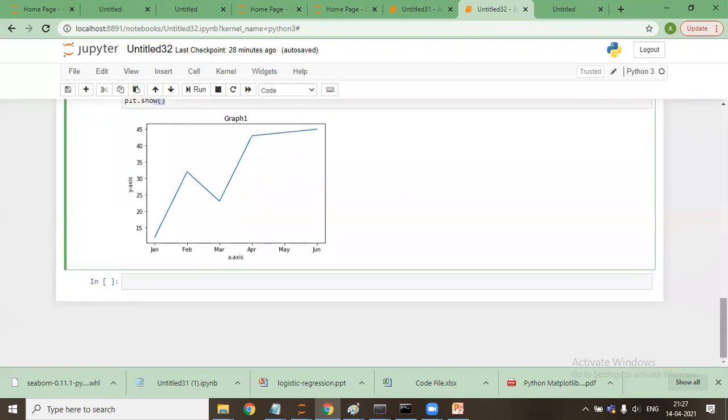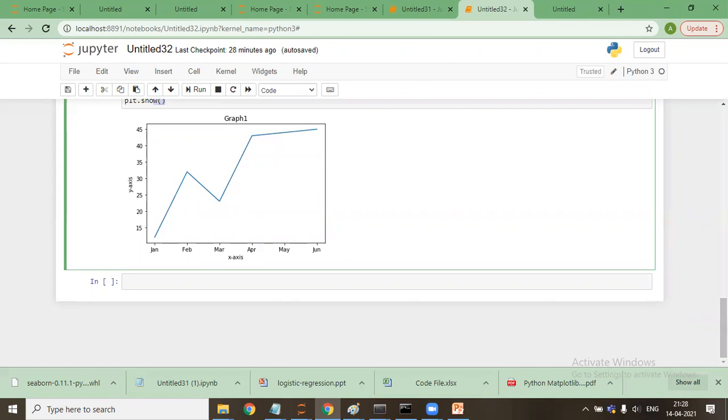Sir, what if we try to plot multiple graphs and then we write plt dot show? I'll show you that as well. This will have a capability to show multiple graphs together. I'll show you. I'll come to that.